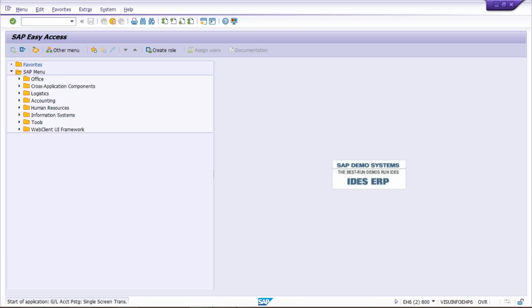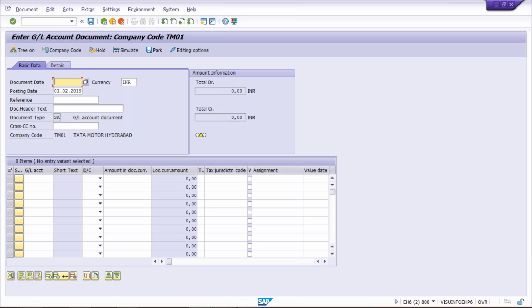Whenever we post any document, say for example I'm going to post a document here, we give the details and a certain GL account. Whenever you post a document, what is happening at the bottom? The system is going to generate a document number. Now how is this document number being generated, guys? What is the logic behind that? This document number is being generated with the help of the document type itself.